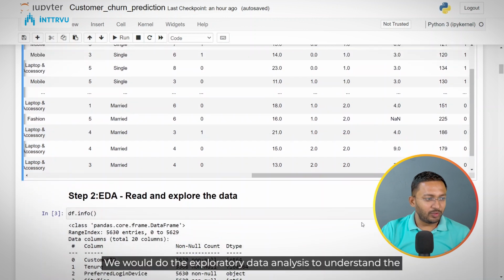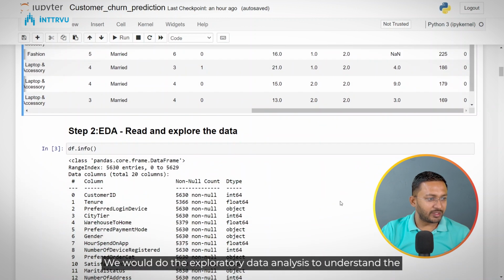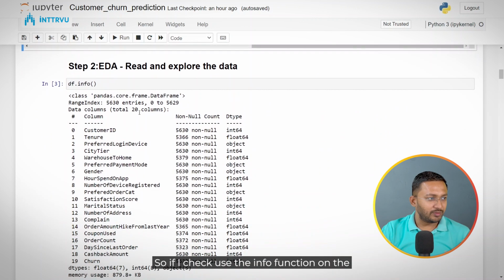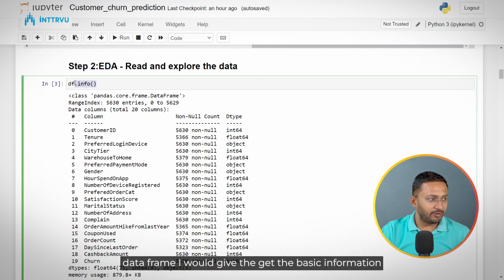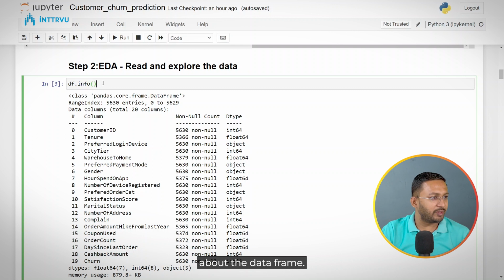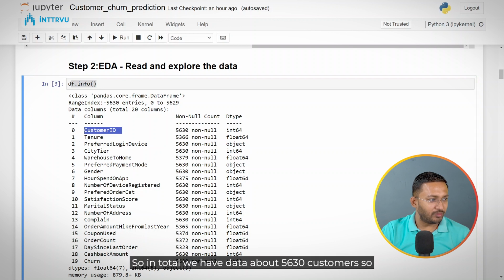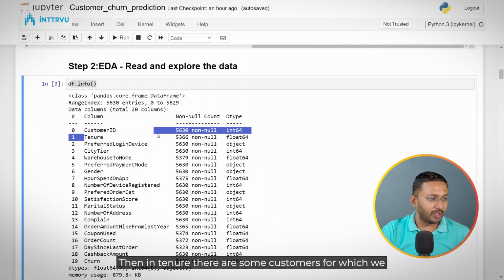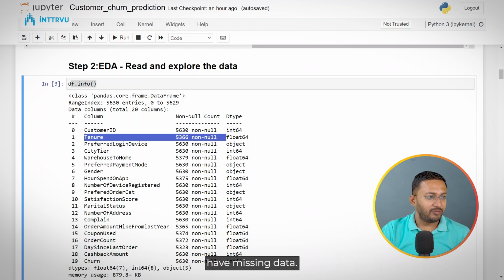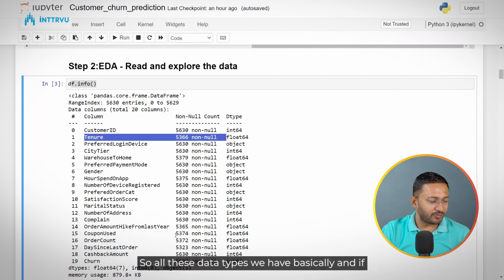To start with, we would do the exploratory data analysis to understand the data. So if I use the info function on the data frame, I would get the basic information about the data frame. So df.info, this is giving me the basic information. So in customer ID, in total we have data about 5,630 customers. So customer ID, all the values are non-null. Then in tenure, there are some customers for which we have missing data. So all these data types we have basically.